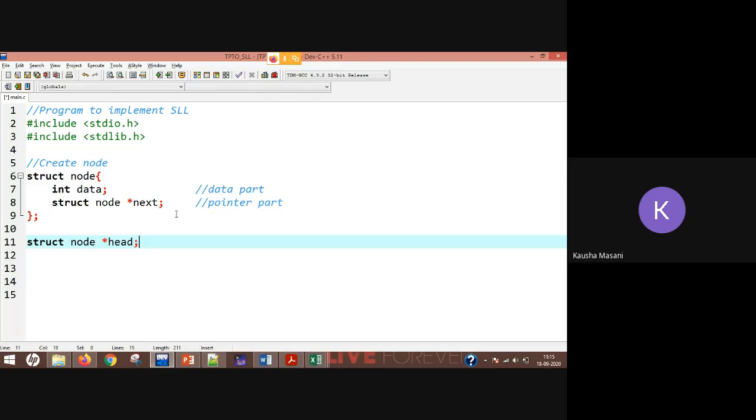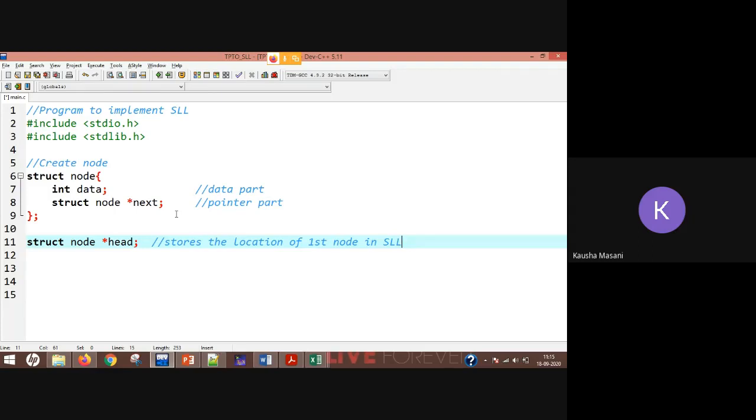Head stores the location of the first node in your SLL, and the data type of your pointer head is struct node, same as your node.